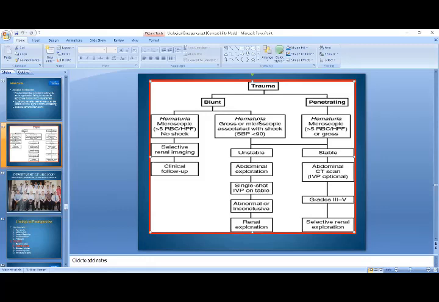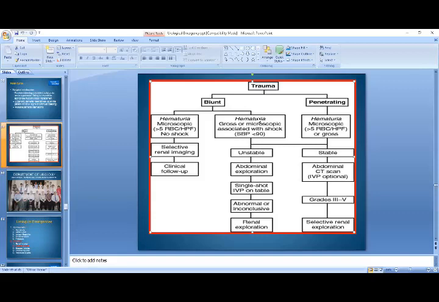So these are the indications: macroscopic or microscopic hematuria with shock, an unstable patient, and exploratory laparotomy is planned by the general surgery. Then on table you will take a single shot IVP, which will show whether your contralateral kidney is functioning properly or not. If it is functioning properly, you can remove the kidney safely. But if the contralateral kidney is also compromised, then you will have to try your best to save the kidney. Otherwise, the patient will end up on dialysis.